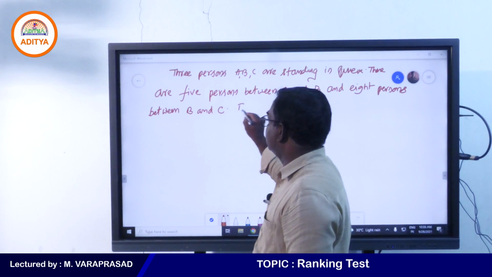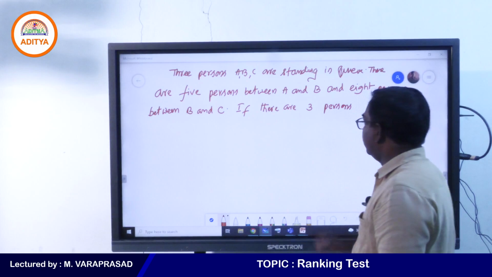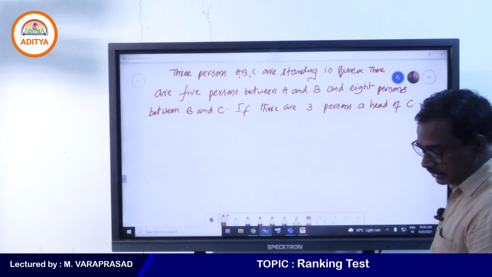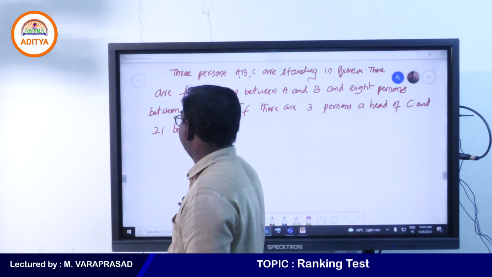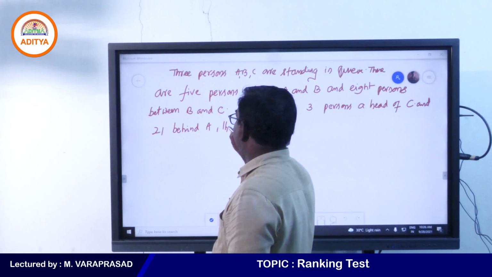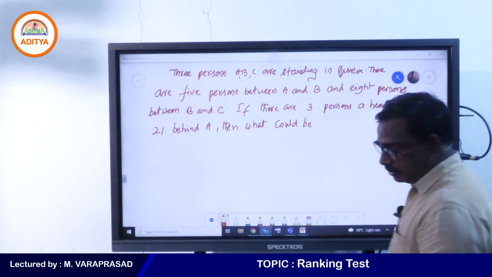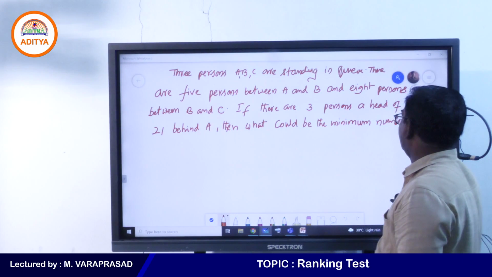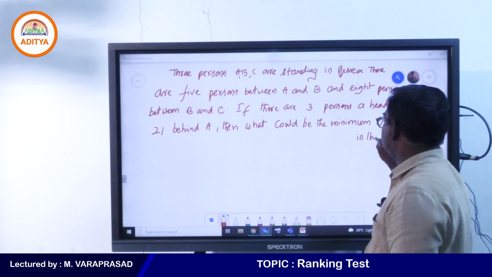If there are 3 persons ahead of C, and 21 behind A, then what could be the minimum number of persons in the queue?